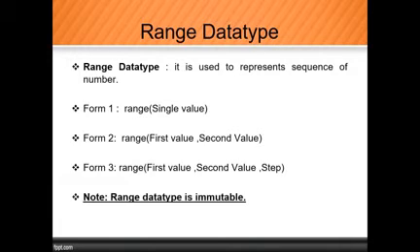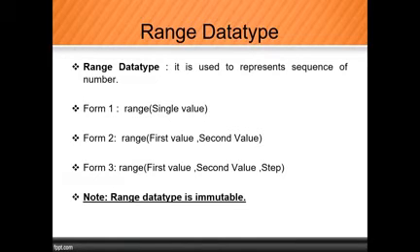And in development we need to use the range operator near about 200 to 300 times. Whenever we complete a program, we need to use the range operator 200 to 300 times, or we can say the usage will increase. That means this is a most useful data type, like a list. List is also a very useful data type, and similarly range is also immutable and widely used.